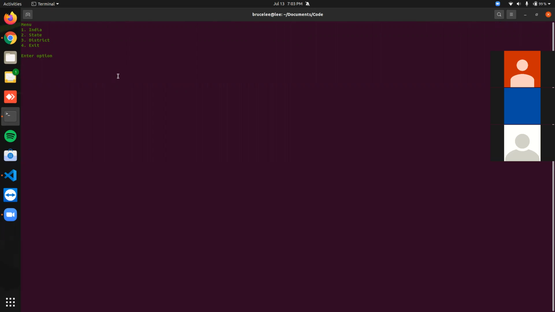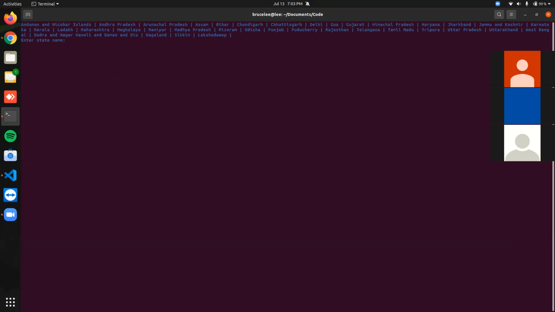Here we need to select option 3, which means we are searching for the analysis of a district. It will display the state names present in the country India. Here we need to select any state. Then it will display all the districts that are present in that state.